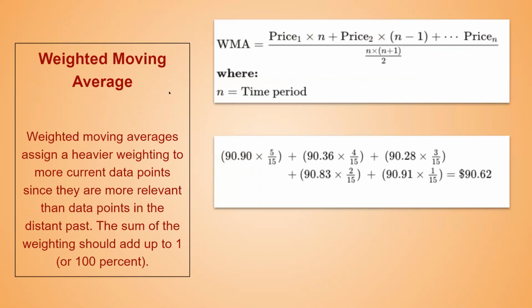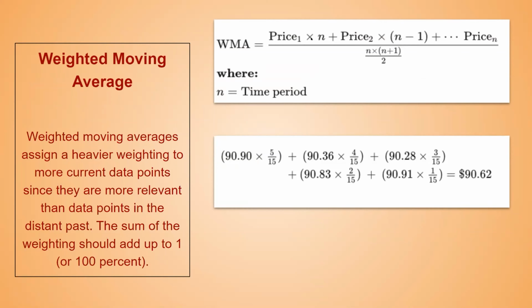So moving on to the next one, I'm taking you through the weighted moving average. With the simple moving average, you take the values, total them up, and divide by the number of that particular period. Here, in the weighted moving average, you assign a heavier weighting to more current data points since they are more relevant than data points in the distant past. The sum of the weighting should add up to 1 or 100%. So that's inside the formula.